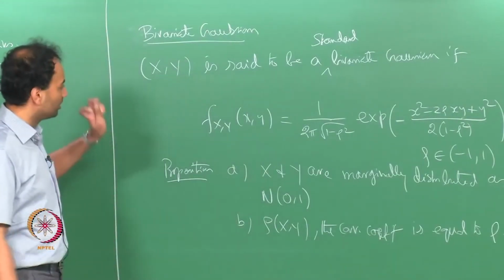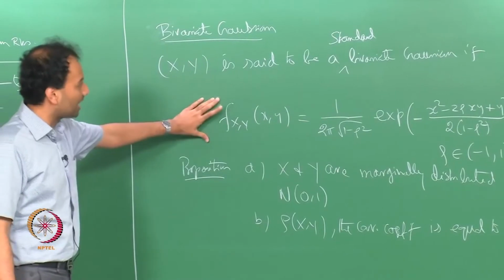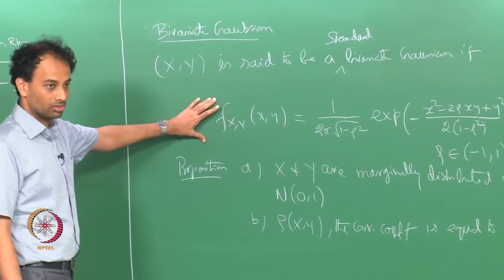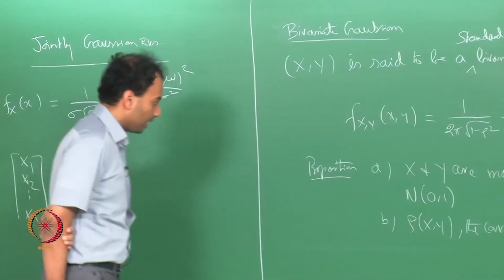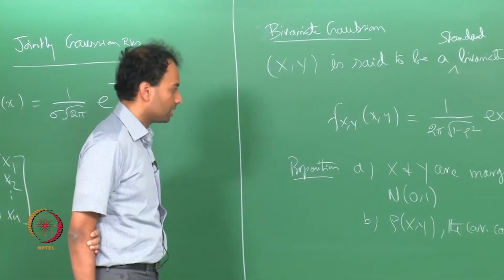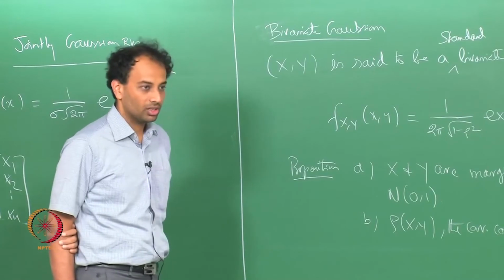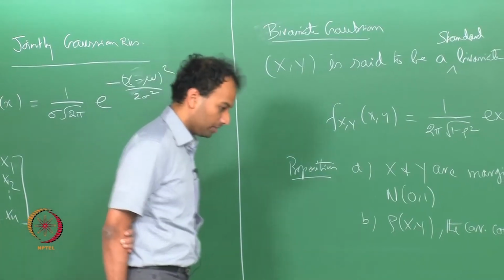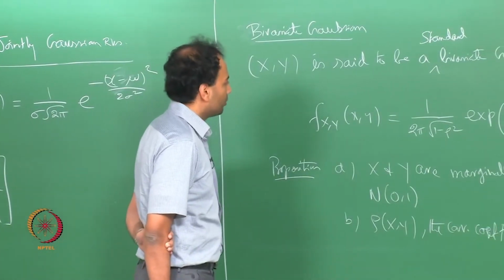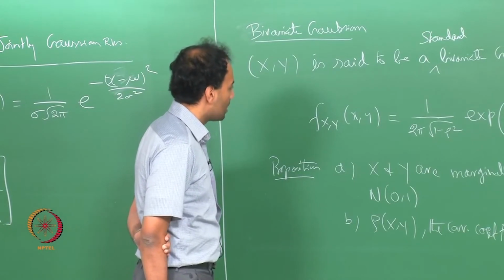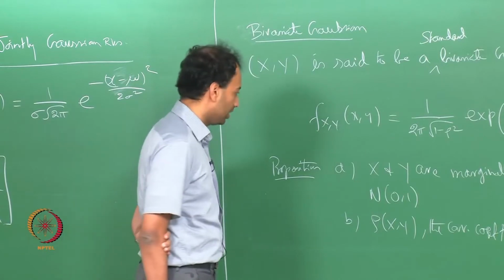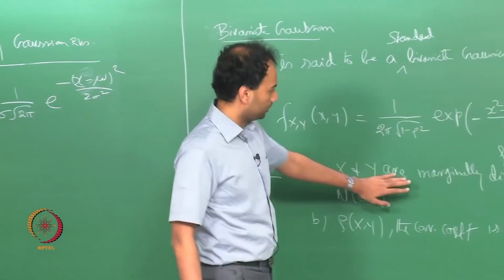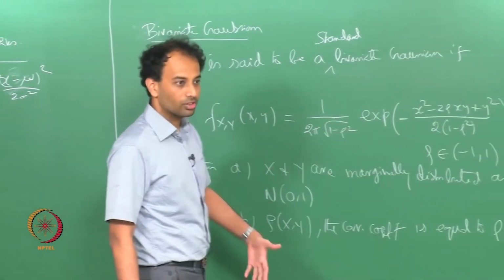So, that is a very simple, this is the standard bivariate Gaussian. One remarkable fact about this bivariate Gaussian, or in general all multivariate Gaussians, is that if x and y are uncorrelated random variables, then rho is 0, the correlation coefficient will be 0.